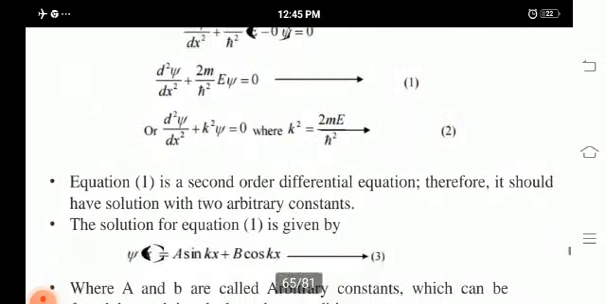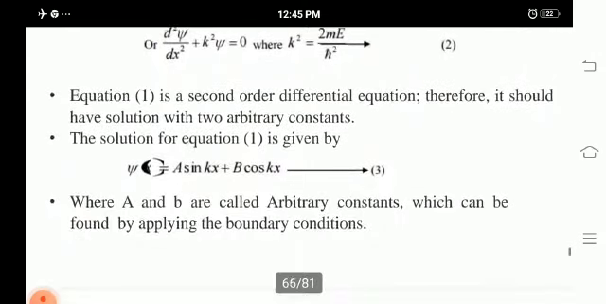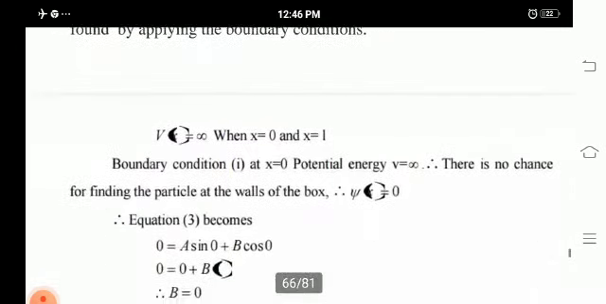Here equation 1 is a second order differential equation. Therefore, it should have a solution with two arbitrary constants, as we know. The solution for the above equation is psi of x is equal to A sin kx plus B cos kx, where A and B are called arbitrary constants. Those constants are determined by using the boundary conditions, that is, V of x is equal to infinity when x is equal to 0 and L.